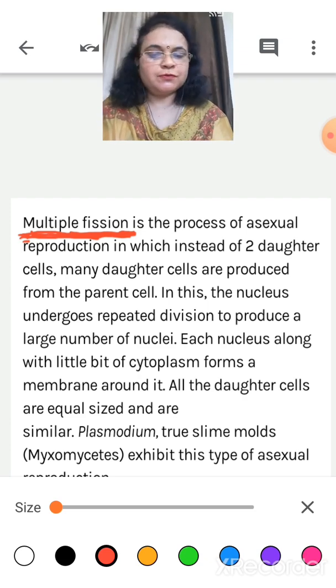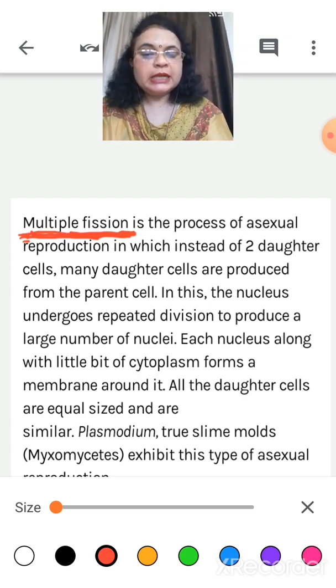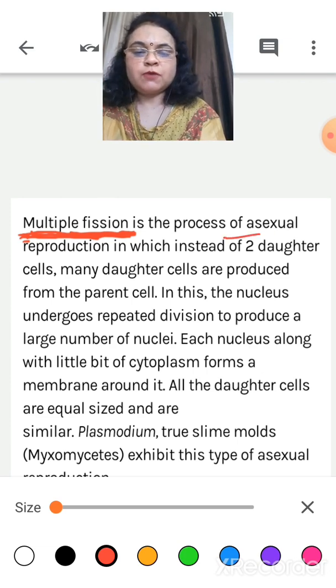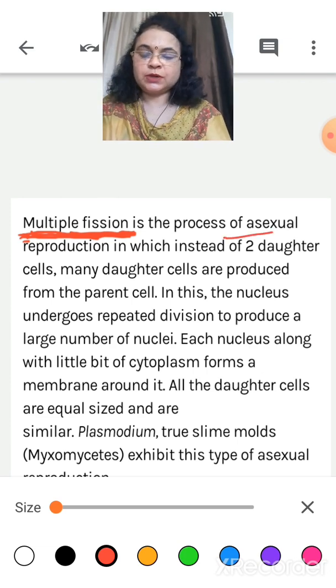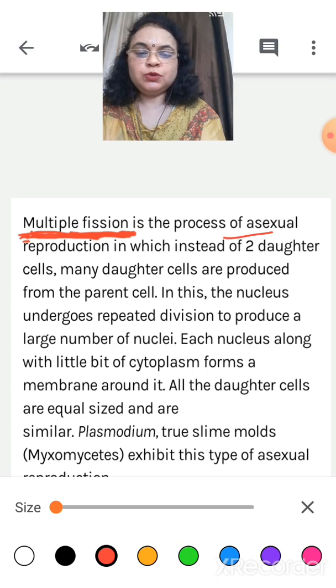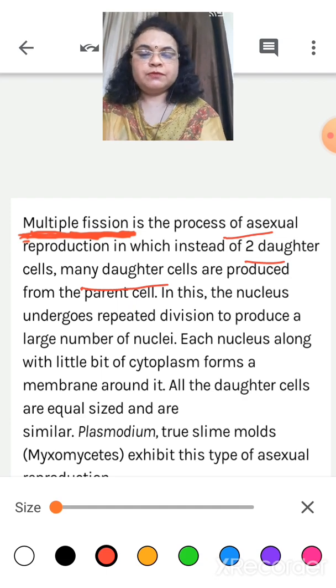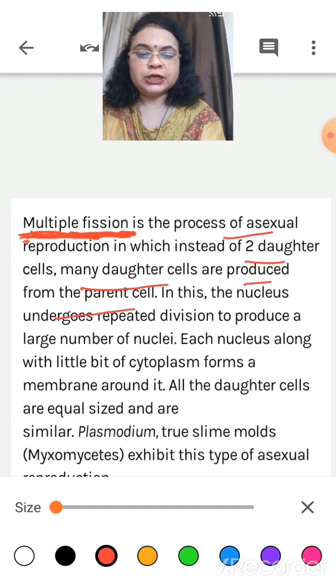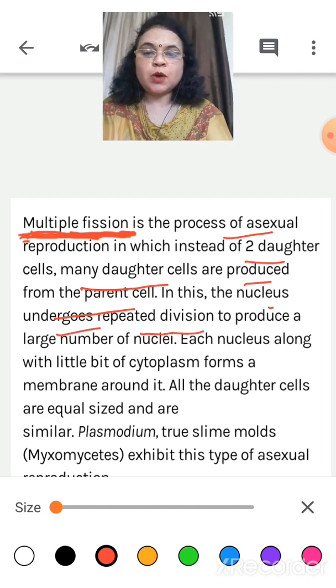So let's come to multiple fission. Multiple fission is a process of asexual reproduction in which the parent cell divides into many daughter cells. In this, the nucleus undergoes repeated division. How does it happen?